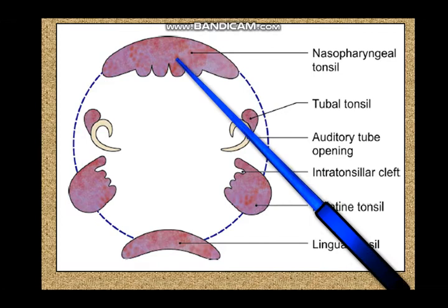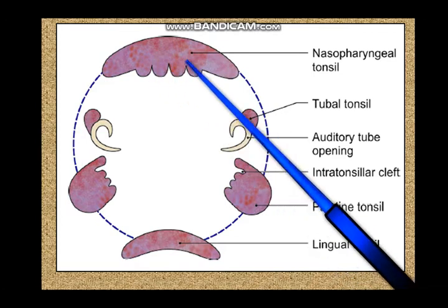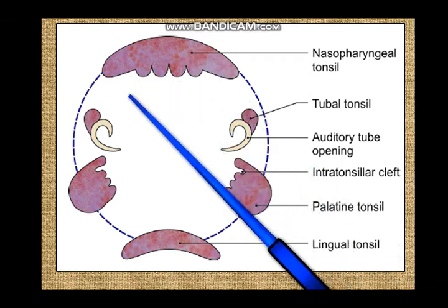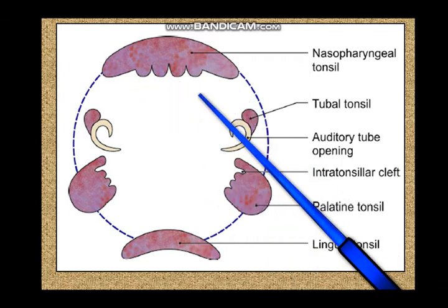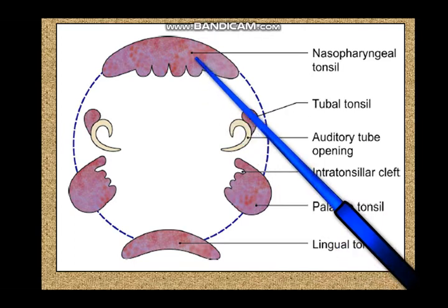Now, particularly these adenoids, because they are in the roof of the nasopharynx, if they are unduly enlarged, then they can cause an obstruction to breathing and difficulty in sleep, and it can impede the growth of the child also. This usually occurs in children.